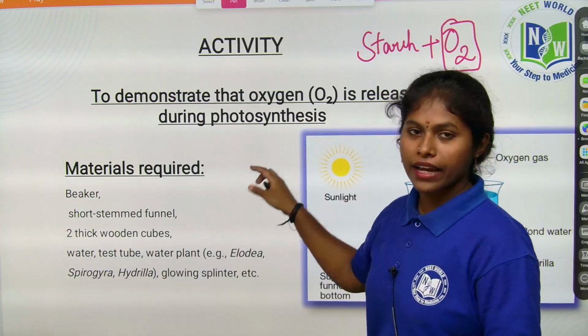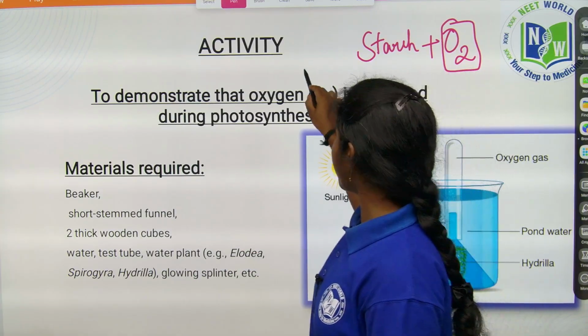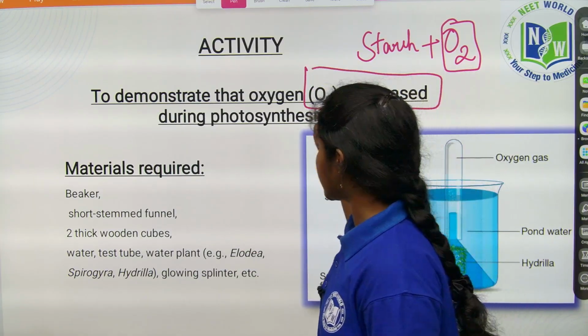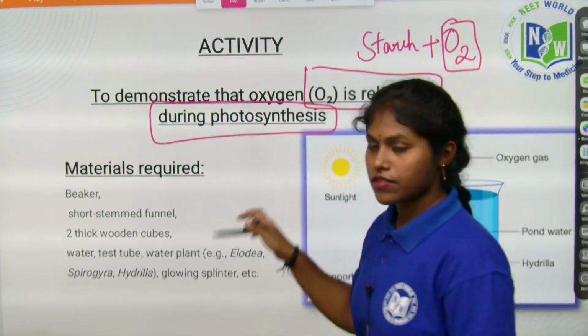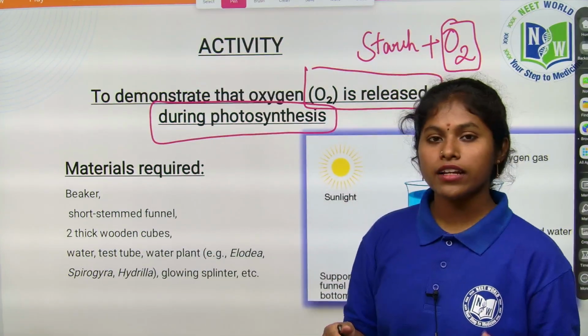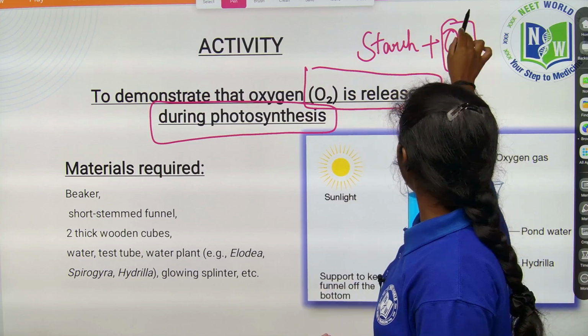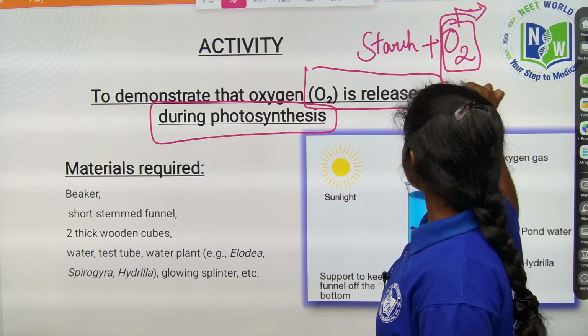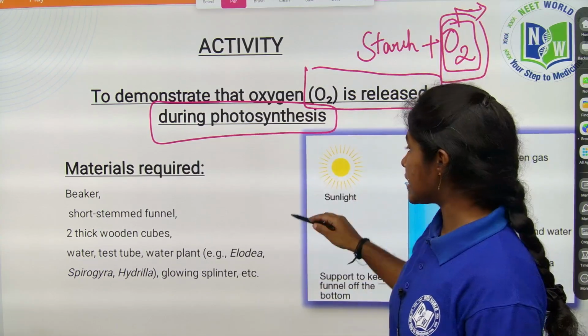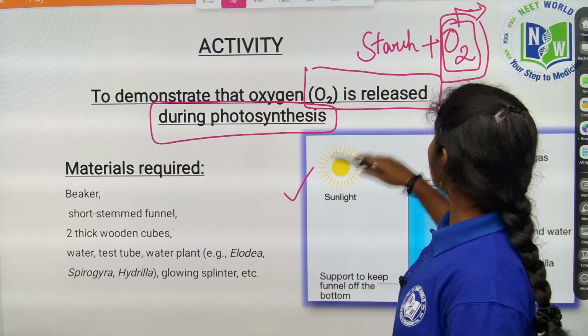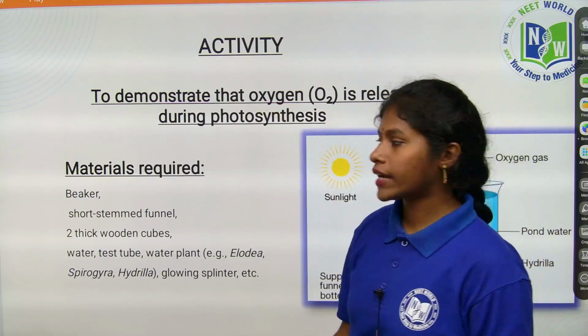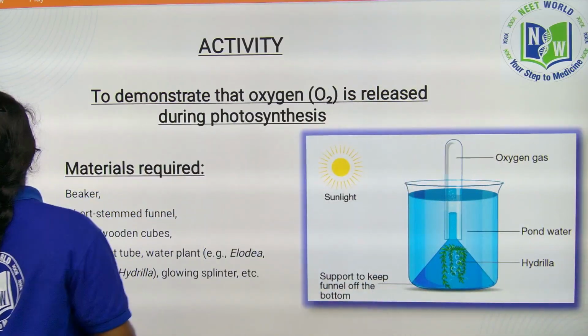In this experiment, children, you are going to learn how oxygen is released from photosynthesis. We are proving that when the process of photosynthesis is happening, oxygen is also released. So in this activity we can know about that.